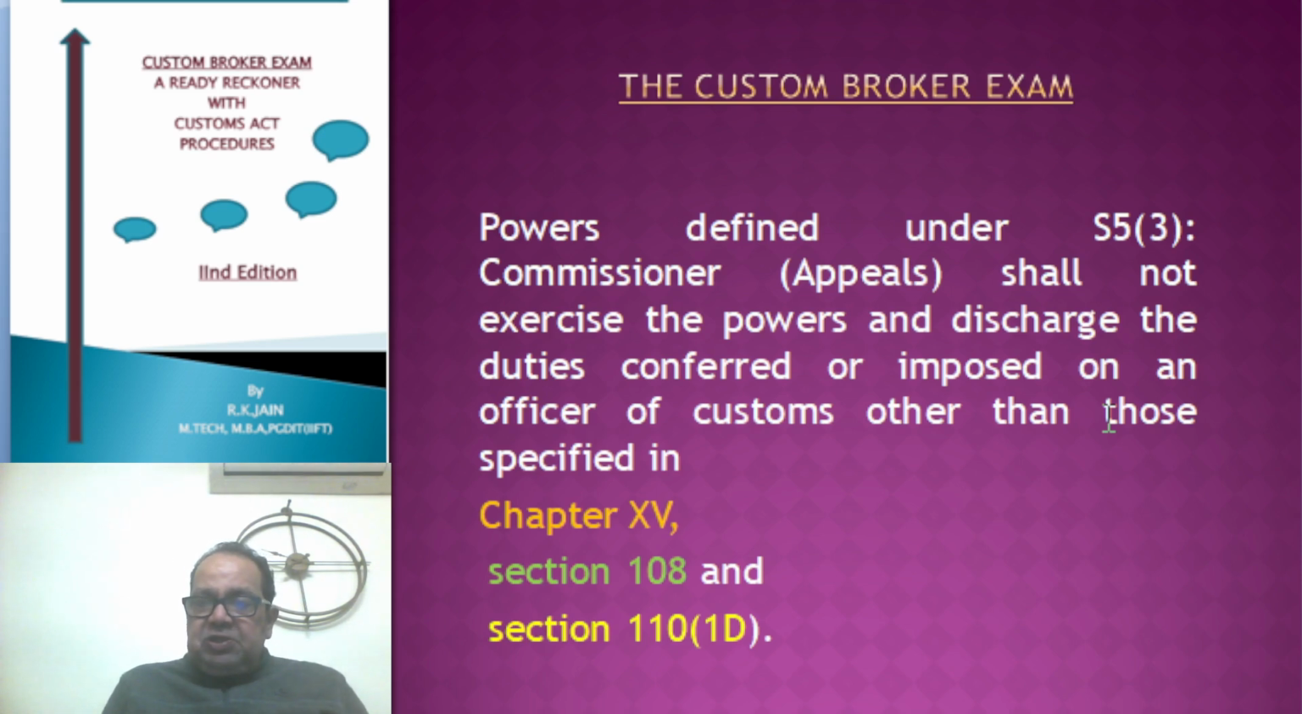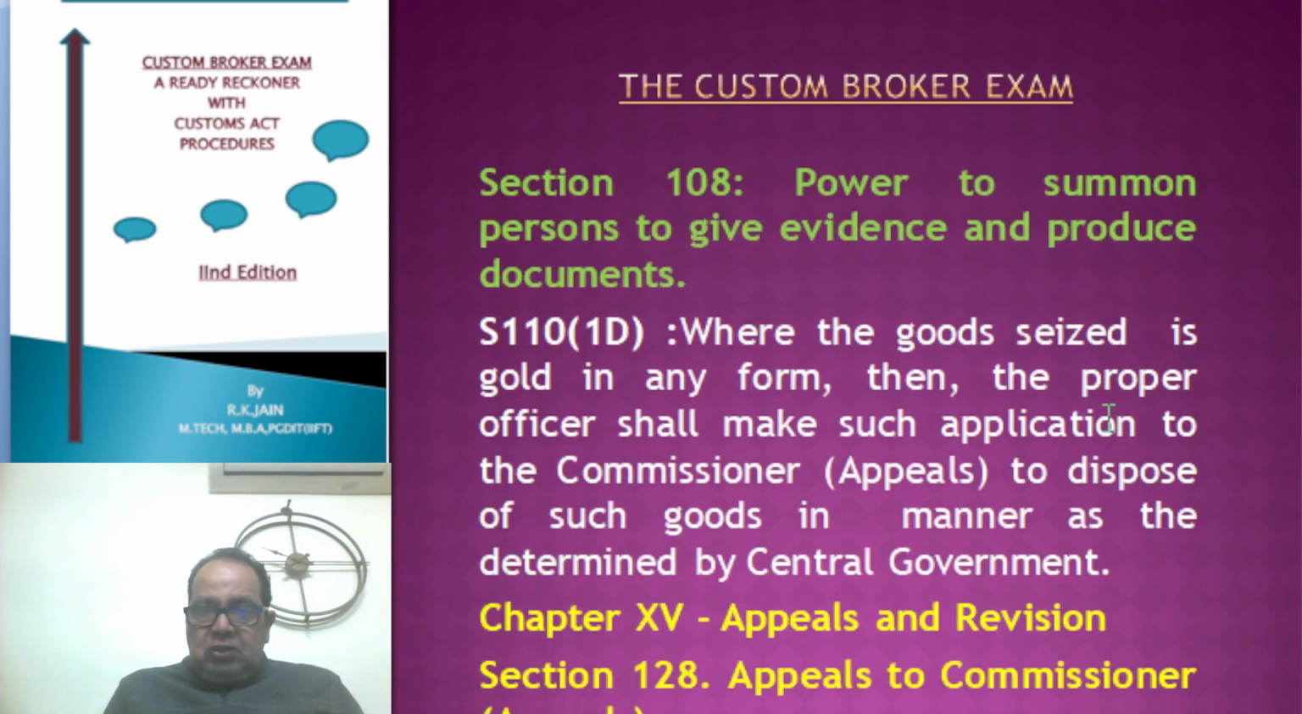Under this, the Commissioner (Appeals) shall not exercise the powers and discharge the duties conferred or imposed on an officer of customs other than those specified in Chapter 15, Section 108 and Section 110(d). So primarily, the Commissioner (Appeals) is bound to work under Chapter 15, Section 108 and Section 110. Please remember that this is one of the entities which is not included under the adjudicating authority as per the definition under Section 2(1). Now let us examine what these powers of the Commissioner (Appeals) are.